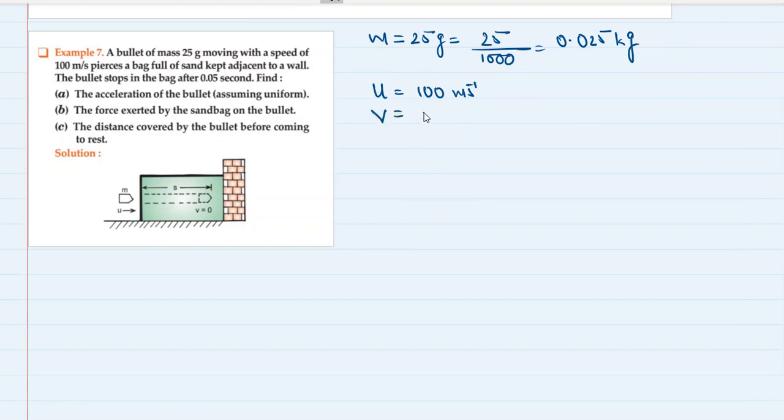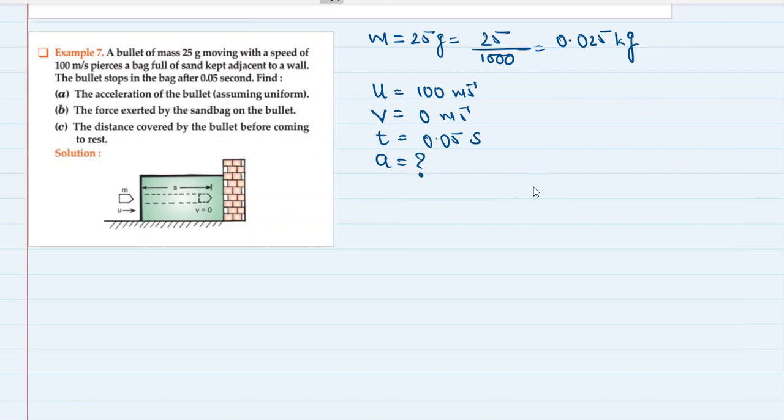So the final velocity of the bullet is 0 meter per second, and the time for the bullet to come to rest once it enters the sandbag is 0.05 seconds.